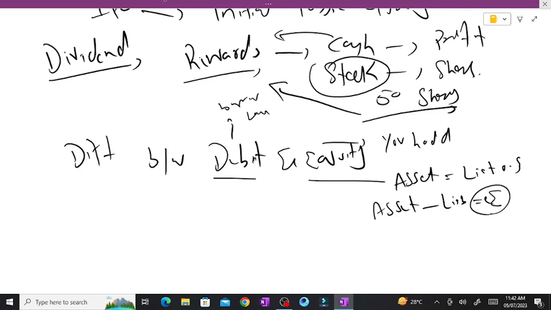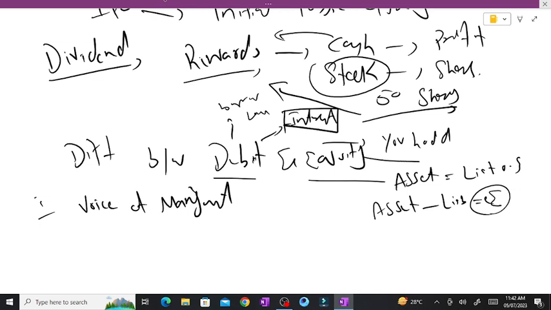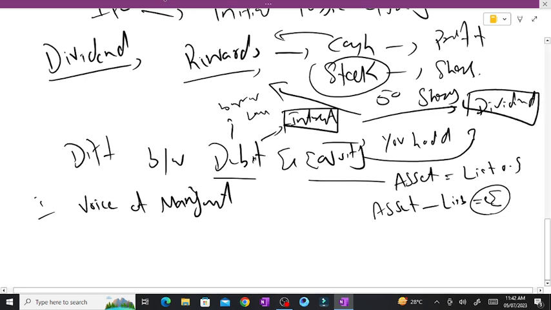So what is the difference between debt and equity? Number one is the voice of the management. In debt, you would get interest, and in the case of equity, you would get dividend. Regarding the voice of management, debt holders will give you interest and then their game is over.